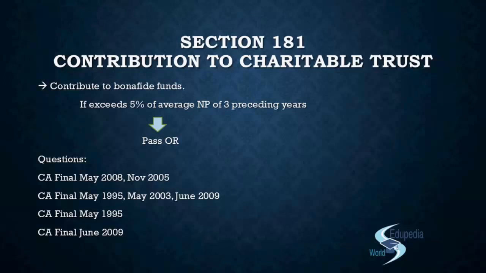Referring to the next, CA Final May 1995, you had a very simple, very easy, straightforward question on this section. The question said that the board of directors of a public company in the private sector, having made an average profit of 1 crore during the last 3 previous financial years, want to make a contribution of 40,000 to a charitable fund. So please advise as per the provisions of the Companies Act.